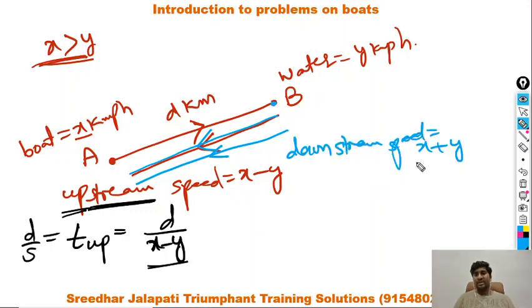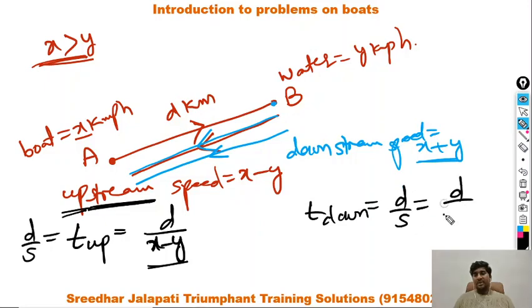By the way, downstream is rowing along with the flow of water. Then the time taken for the downstream journey is distance by speed, that is d by (x plus y), where x is boat speed and y is water speed.